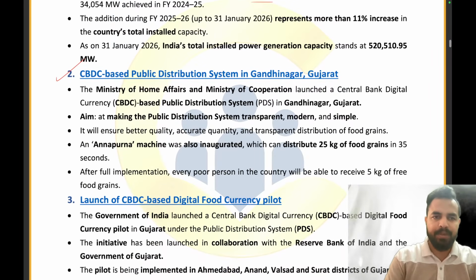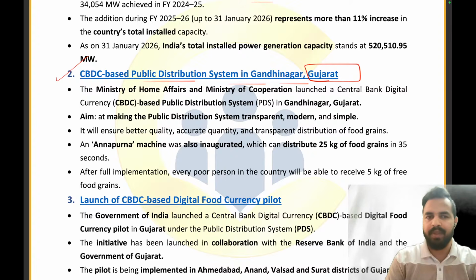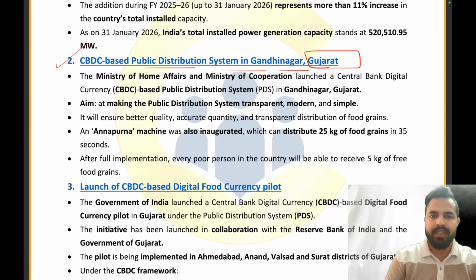The CBDC-based public distribution system in Gandhinagar, Gujarat. Now, my dear friends, what is a CBDC-based public distribution system? Let me tell you here that CBDC stands for Central Bank Digital Currency.